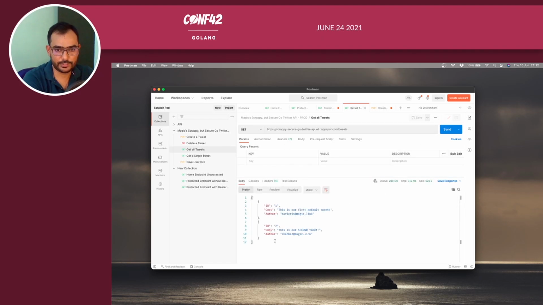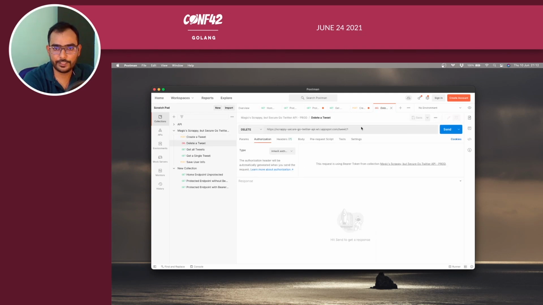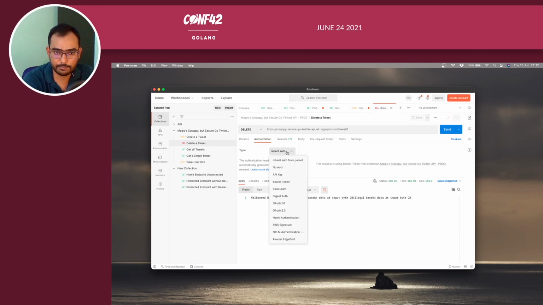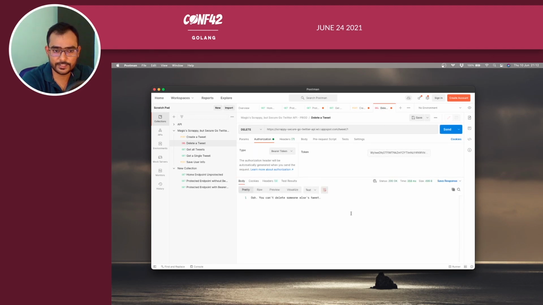Similarly, for example, if you try to delete the tweet which is owned by Mary Chris in this case, it will say something is malformed because the token is missing. So let's copy and paste the same DID token and try to access it. It says, oh, you cannot delete someone else's tweet, because this tweet was created by Mary Chris and the second one was created by me. If I try to do this for my own, it will delete my tweet.